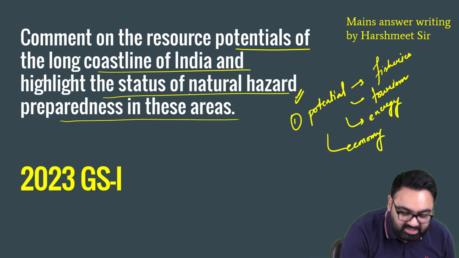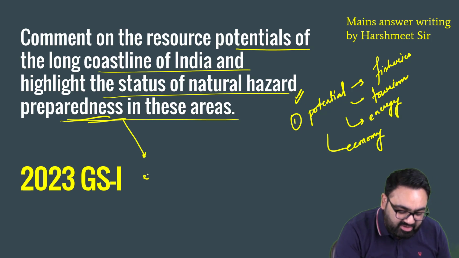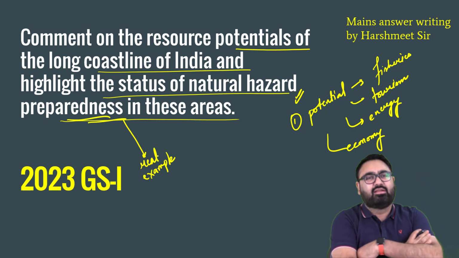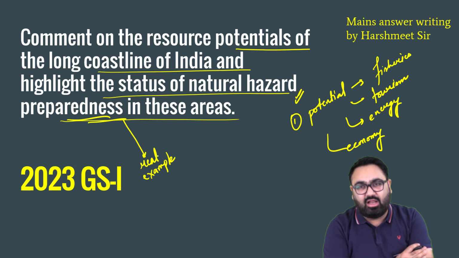What about the status of India's preparedness? Now, preparedness in these areas, this is where you have to give real examples. Basically, preparedness in these areas has to be written in the context that India in the past has faced a lot of natural disasters, and we continue to face issues such as cyclones. We still have issues such as tsunami, and we have had destruction in the past as well. How well are we prepared to tackle that? You have to give examples.